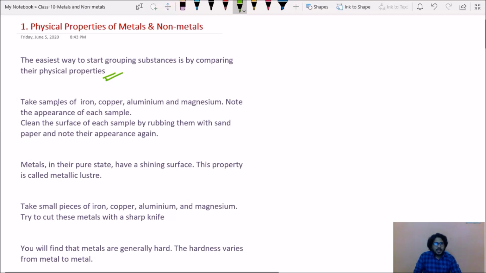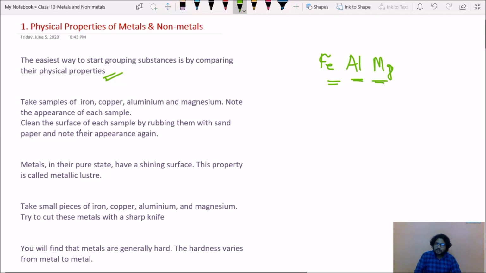Now, take some samples of iron, symbol Fe, which stands for ferrum, aluminium Al, magnesium Mg. Note the appearance of each sample. So if you look at iron, aluminium and magnesium, how do they look? Now try to clean the surface of each sample by rubbing with sandpaper.